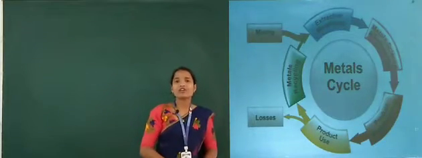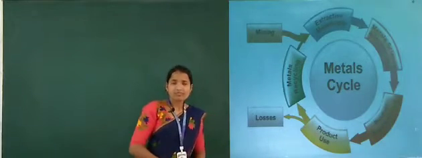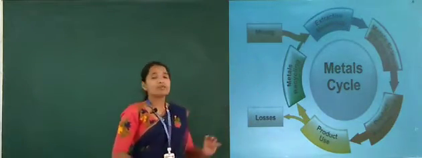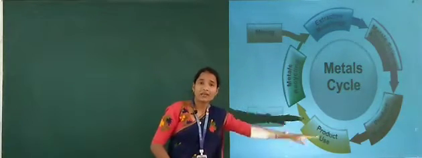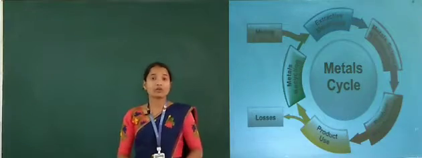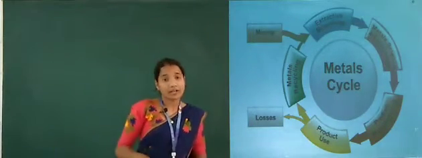This depends upon the metal characteristics. Then it comes to product manufacturing, where you manufacture the metals in the form required.